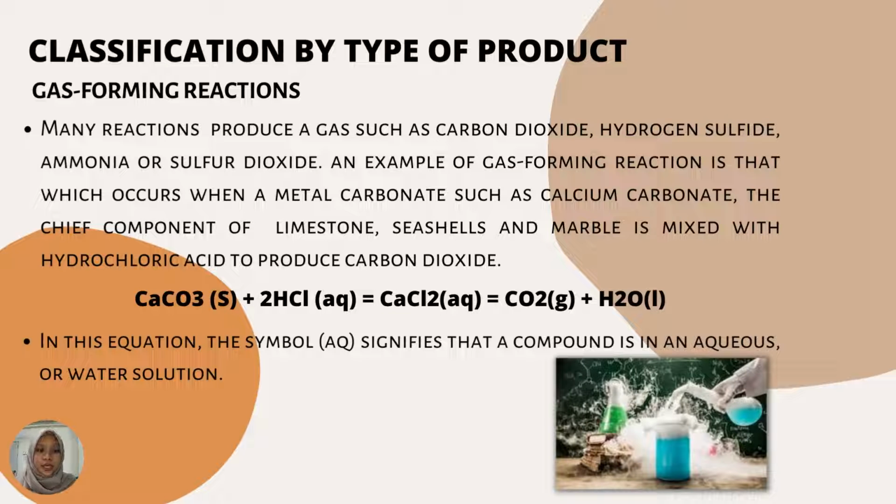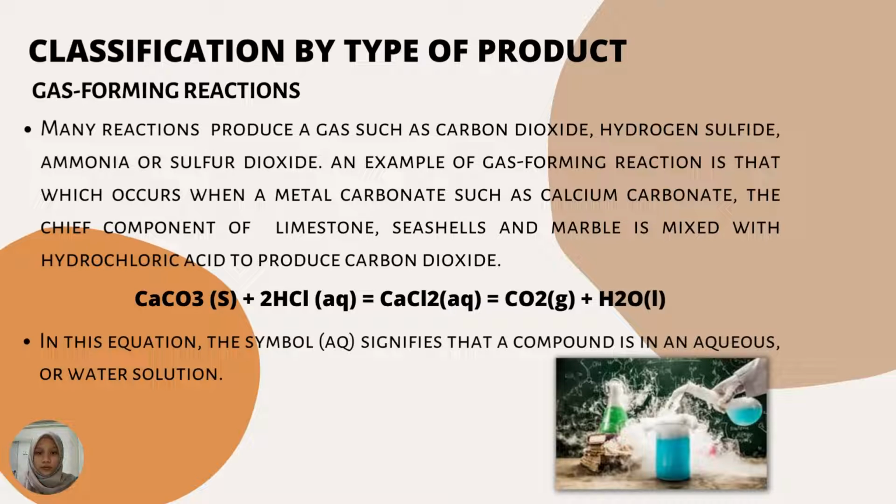This is the classification by type of product. I give you an example: gas-forming reactions. Many reactions produce a gas such as carbon dioxide, hydrogen sulfide, ammonia, or sulfur dioxide.